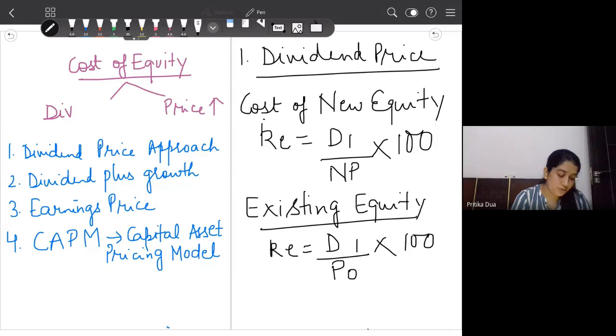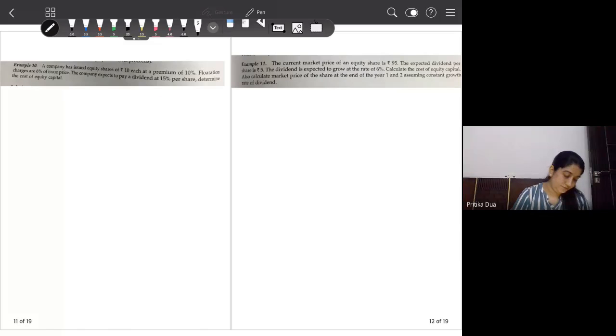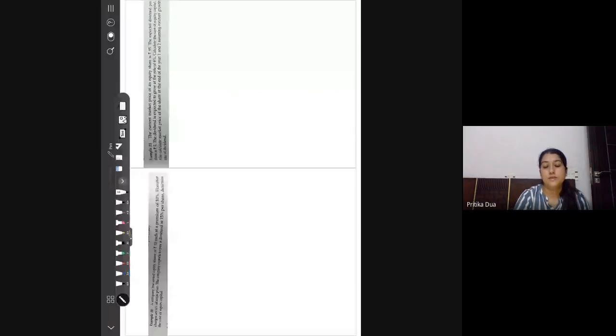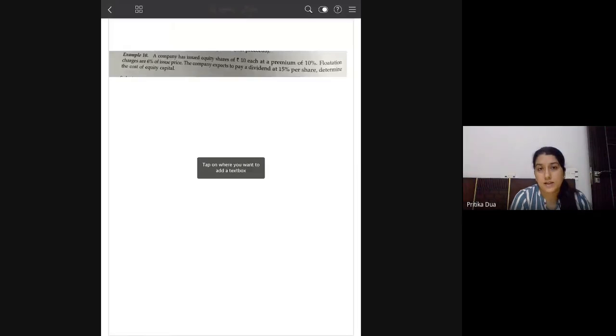Okay, let's move to a question on the same. Here's the first question. A company has issued equity shares of rupees 10 each at a premium of 10%. Flotation cost, again here, is given as a percentage of issue price.